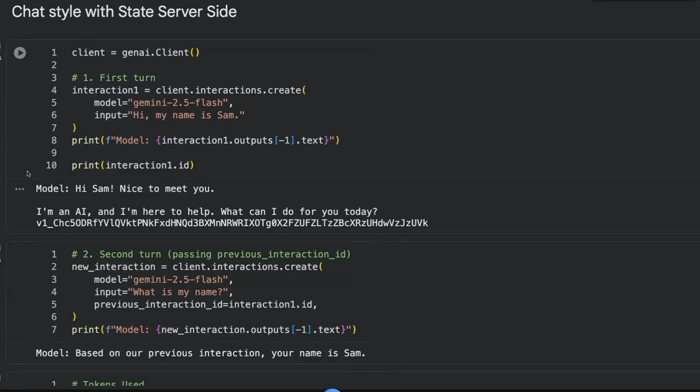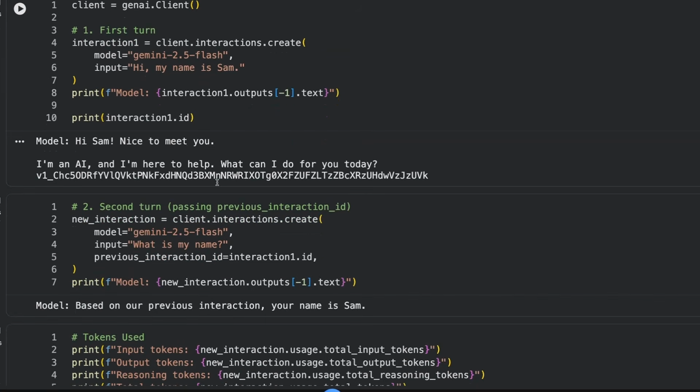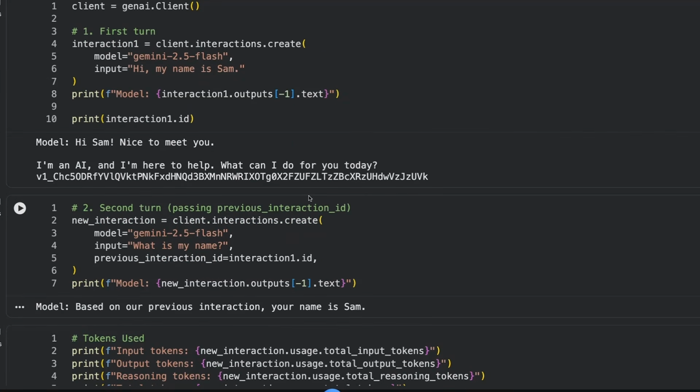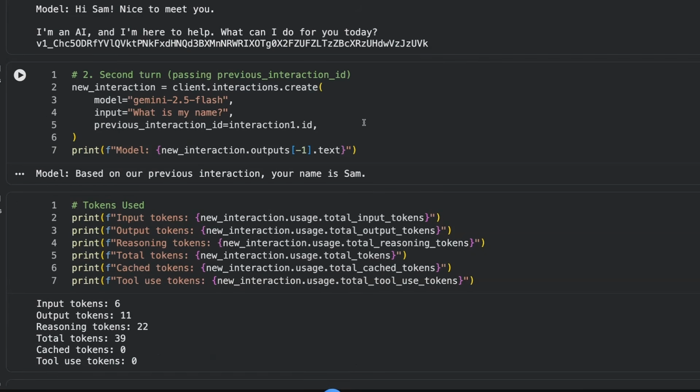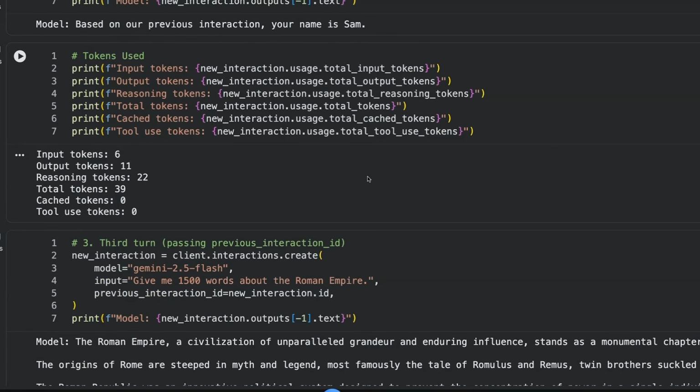It responds back, right, with this. And we've got this interaction ID, and we can pass that in. So that becomes like a memory. And you can see for the next one, all I do is pass in what is my name, and it's able to retrieve that from the memory based on the fact that we've passed in the previous call. So you can just keep passing in calls and having the memory persist server side.